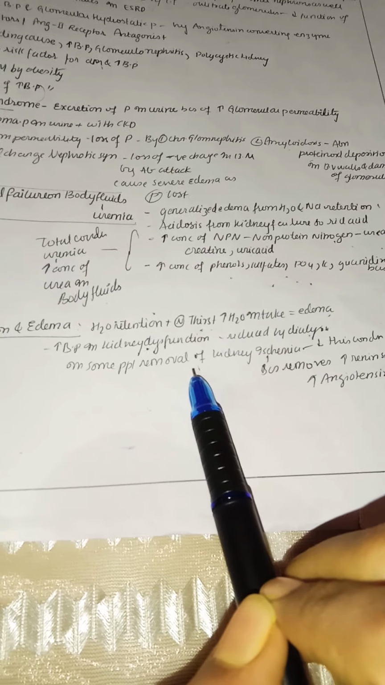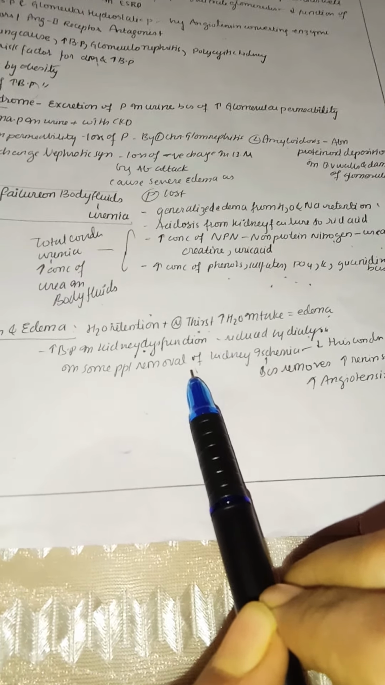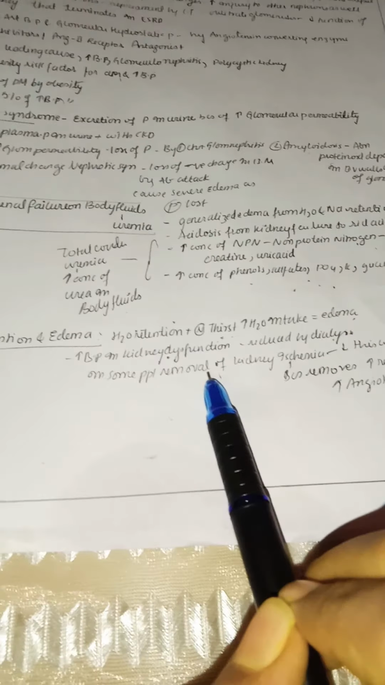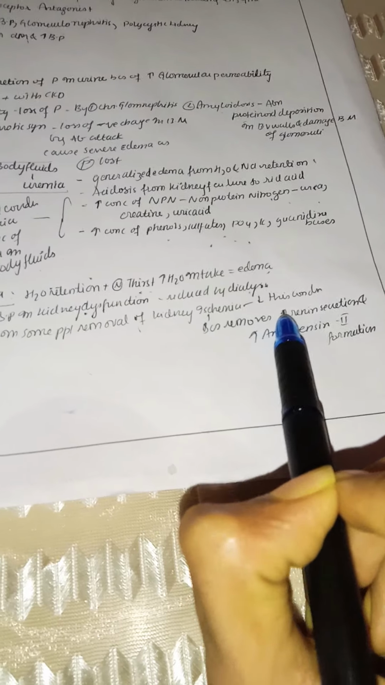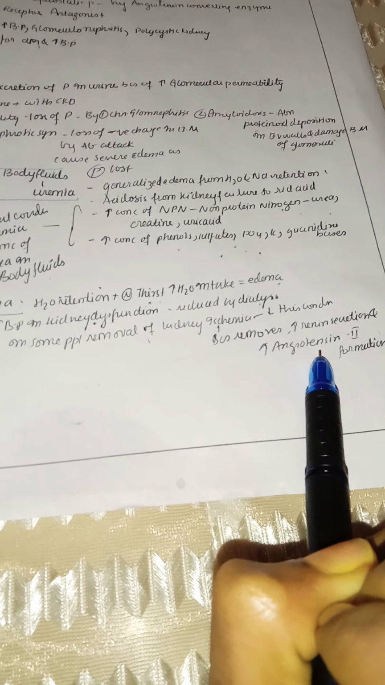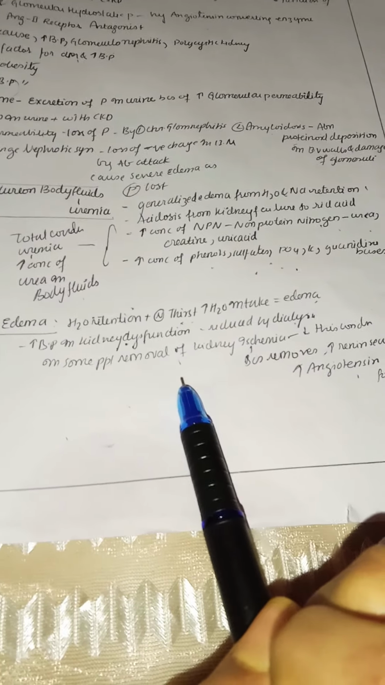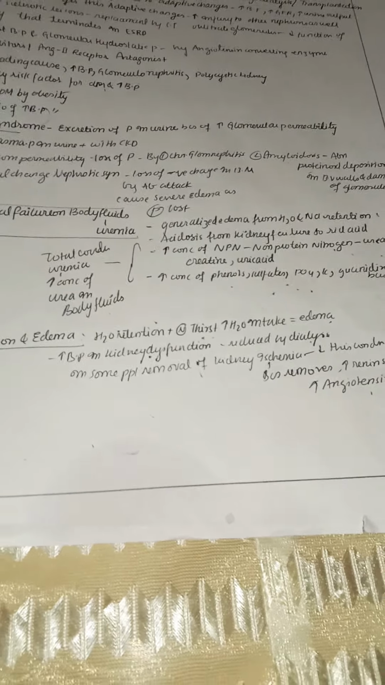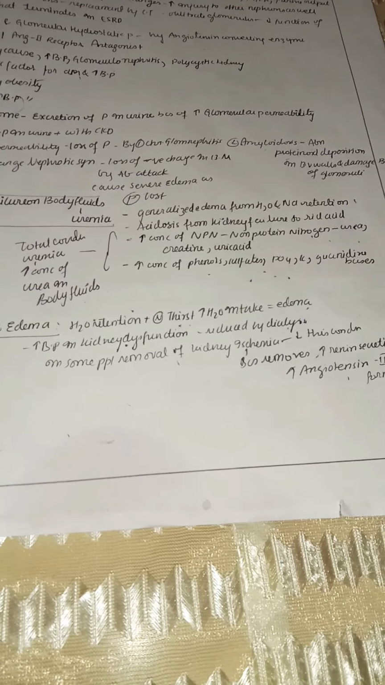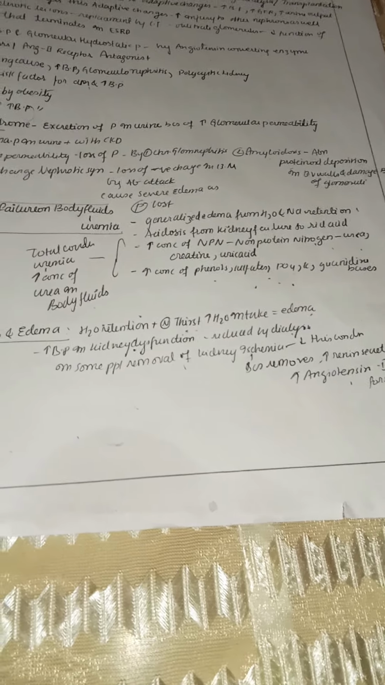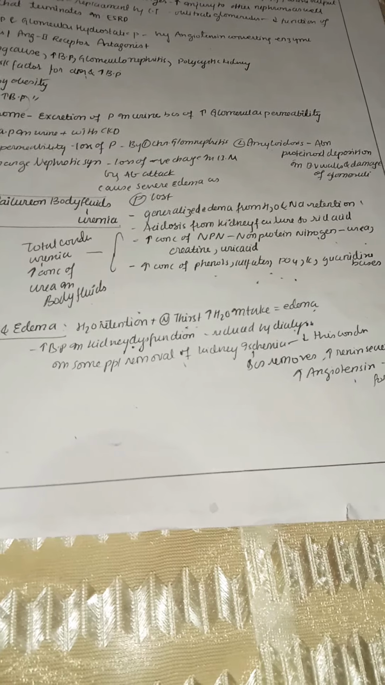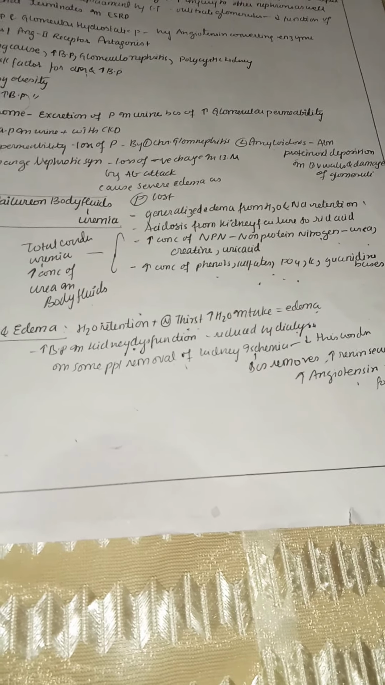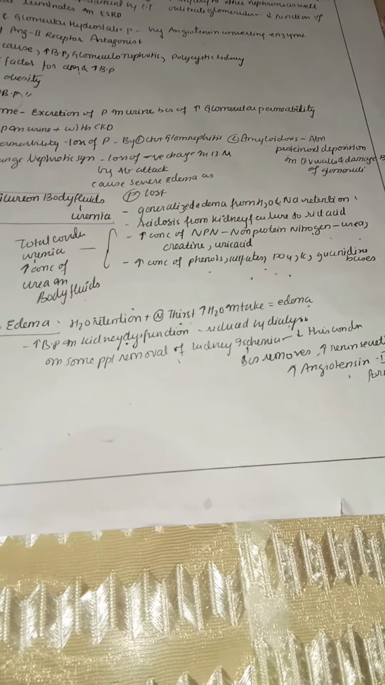And in some people, removal of a kidney may also lead to water retention, because if we remove the kidney, then aldosterone and renin will increase a lot, so that it will lead to retention of water. And also in kidney ischemia, ischemia means low blood flow to the kidney, low blood flow, low GFR. If there is low GFR, again the renin and angiotensin 2 will get stimulated. Because of this, again it will lead to edema.